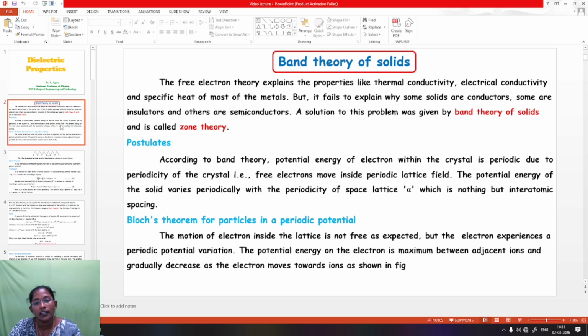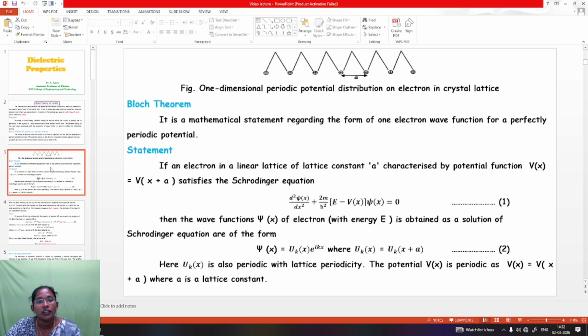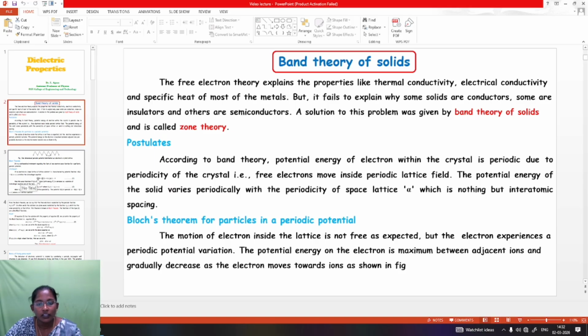Next, Bloch's theorem for a particle in a periodic potential. The motion of the electron inside the lattice is not free as expected, but the electron experiences a periodic potential variation. The potential energy of the electron is maximum between the adjacent ions and gradually decreases as the electron moves towards the ions, as shown in the figure. From the figure we can see the potential energy of the electron is maximum between the adjacent ions and gradually decreases as the electron moves towards the ions.